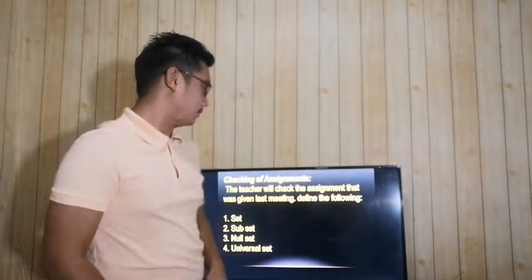For example, in set A, we have 1, 2, and 3. Then set B, we have 1, 2, 3, 4, and 5. So, ano napansin ninyo? Di ba ang elements ni A ay nakikita sa elements ni B. So, yun ang tinatawag na subset. A is a subset of B. Kung ano ang elements ni A ay nakikita rin sa set ni B. Maliwanag ba? Any question for subset? None? Okay, let's proceed to number 3.